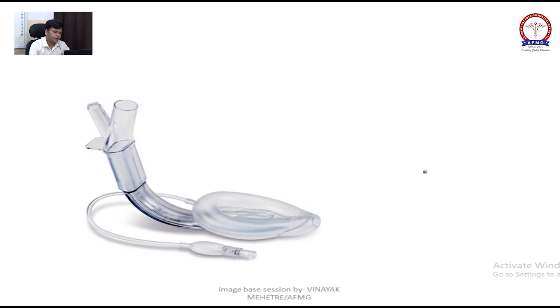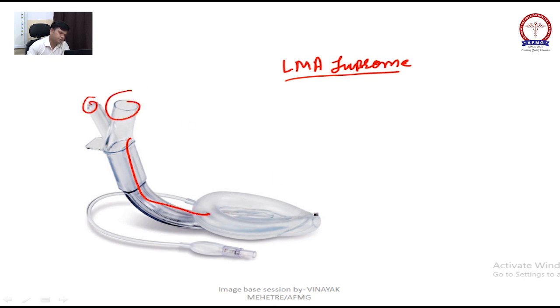Now this is your LMA Supreme. Okay, it is curved, right? It is curved. It also has two tubes, right? One will open inside, the airway, and the other is a gastric tube. Okay, just remember this LMA Supreme. If you see an LMA and it is curved, directly go for LMA Supreme.